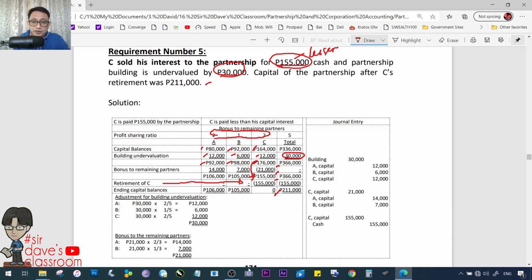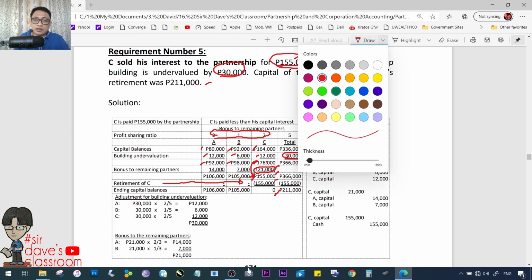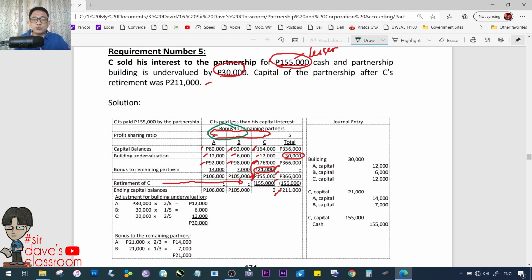So, 155,000 ito, 176 yun, yung 21, paghahatian ng dalawa, of course, gamit yung natitirang ratio ng dalawa. So, 2:1 or 2/3 and 1/3. Could you please check? Tama ba yung 14? Yes. And 7,000? Correct. So, 106, 105, and 155. Masyado nang madaming tick mark. Magbawas tayo ng konti. Then, that would be 336,000 dito. Payment of 155. So, 211 nga yun tira.